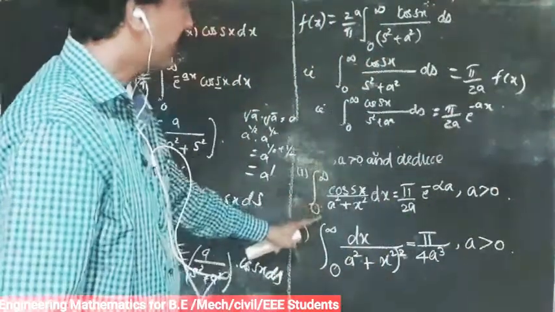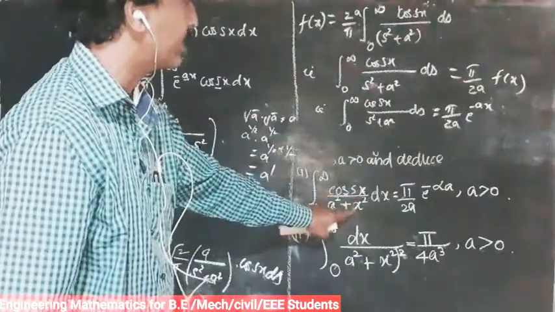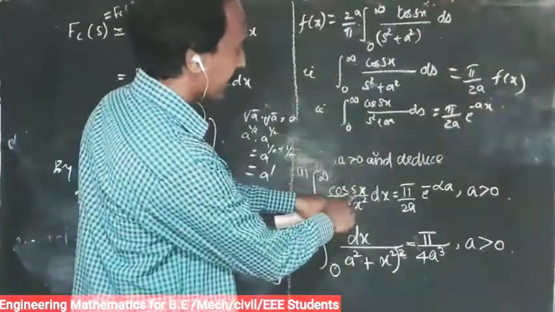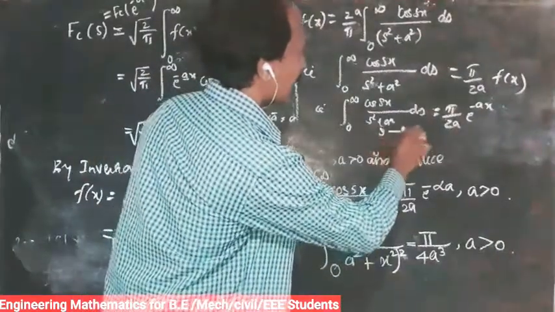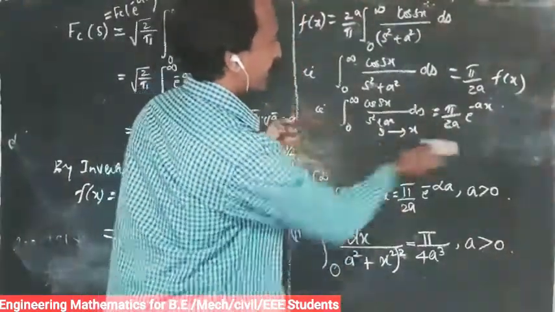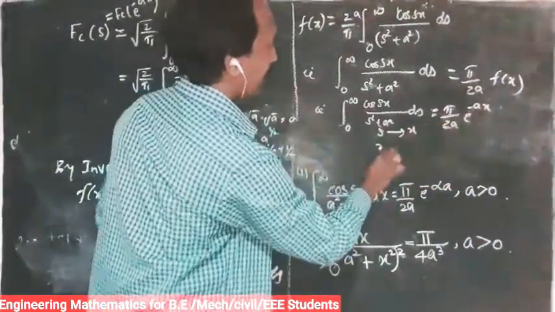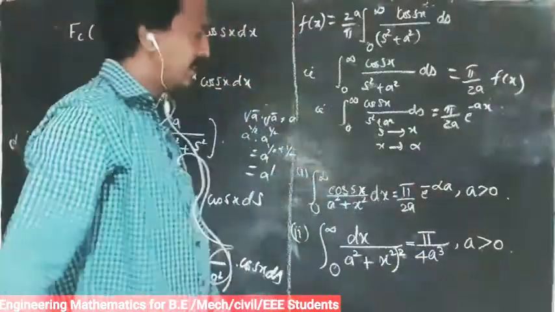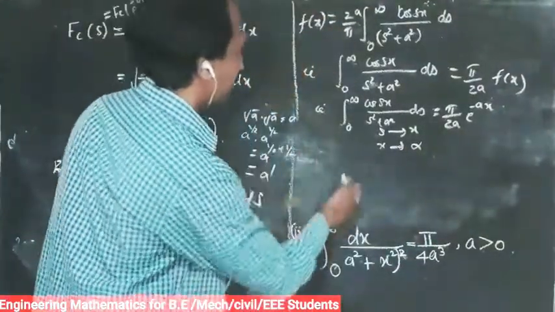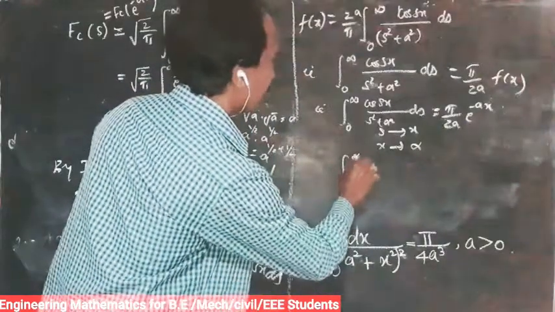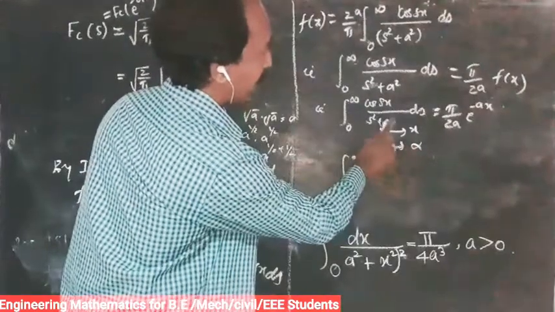Actually the problem is to evaluate the integral from 0 to infinity of cos sx by a square plus s square. In this place here s, then x. Changing the variable, s becomes x and x becomes alpha, because of the denominator x.